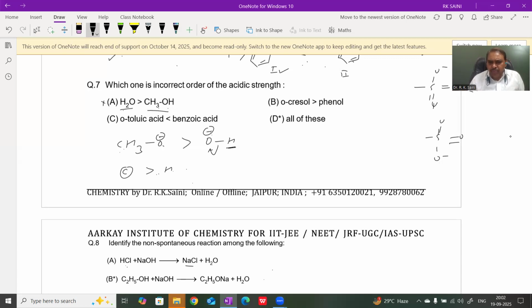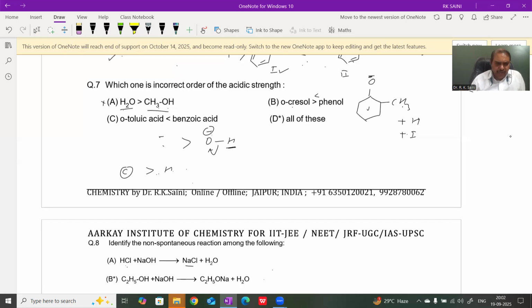In orthocresol and phenol, when a methyl group is present at the ortho position, it shows plus H hyperconjugation as well as a plus I effect, and both effects make the phenate ion less stable. Therefore, cresol is less acidic than phenol. In the case of orthotoluic acid and benzoic acid, therefore it is also incorrect.